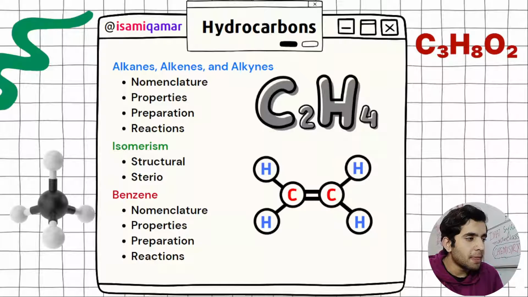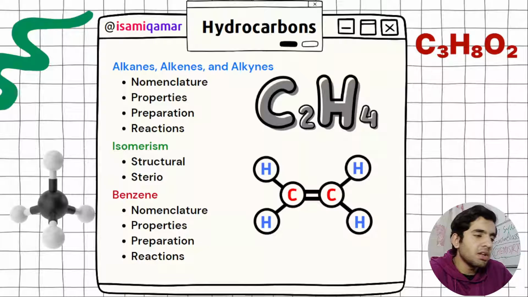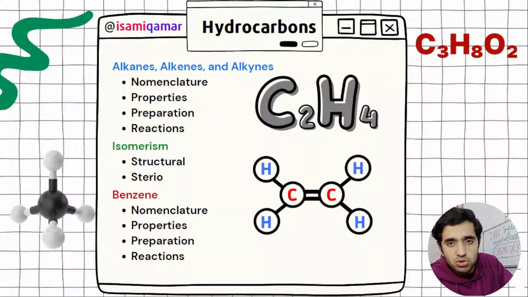You will need to remember the basic formulas. For example, here I have written C2H4, ethene, with carbon 2, but they will give you carbon 10 or carbon 14, 15, a bigger value, and ask whether it is an alkene or alkyne. You may get confused at exam time, but if you remember the formula correctly, you will easily solve that type of question.